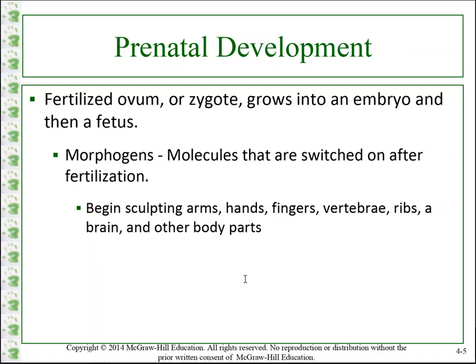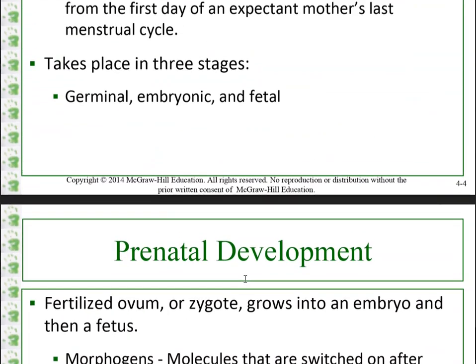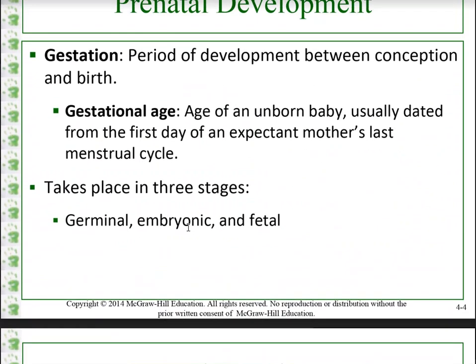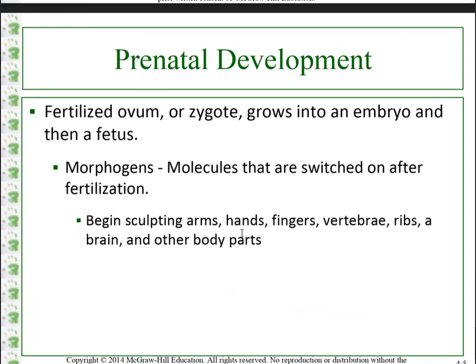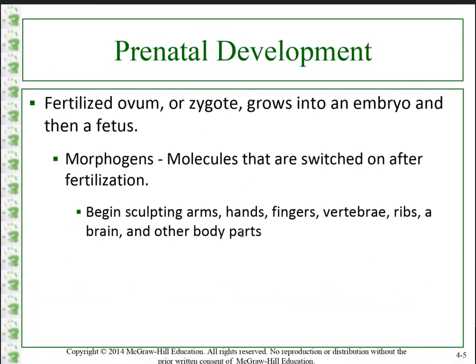Okay. And the embryo is an important stage. Going back to those 3 stages we talked about, there's a germinal, embryonic, and a fetal stage. The embryonic stage has some important things that happen, which we'll talk about in the next few slides. We also have morphogens, which are molecules that are switched on after fertilization. Basically, that means certain genes or certain processes will be turned on in order for the organism to develop.